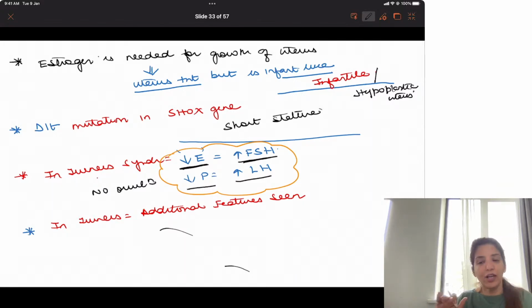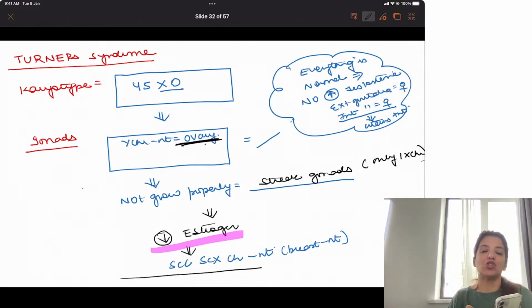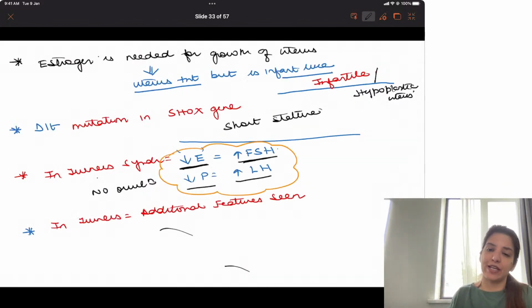Now, in females in intrauterine life there is no exposure to testosterone. Everything is normal with respect to testosterone in intrauterine life. It is not that there is exposure to testosterone in these patients. There is no exposure, and if there is no exposure to testosterone, then the internal genital organs will be female, that is uterus, and external genital organs will also be female. Now, the only thing is that uterus needs estrogen for its proper growth. So although uterus will be present, it will not grow very properly, right? And that is a hypoplastic uterus or an infantile uterus.